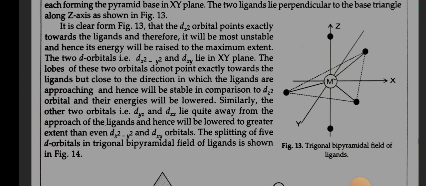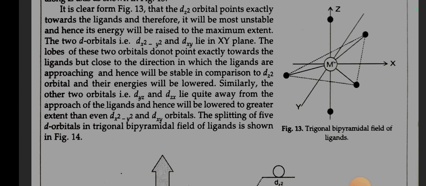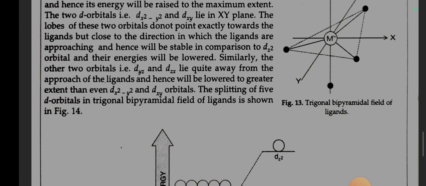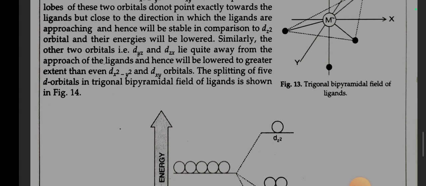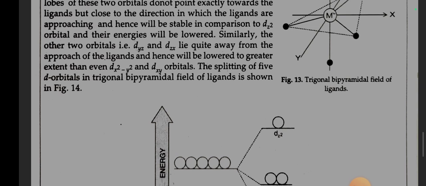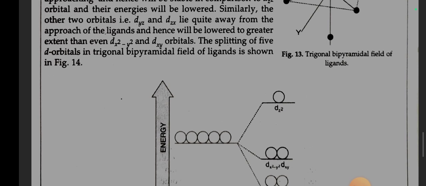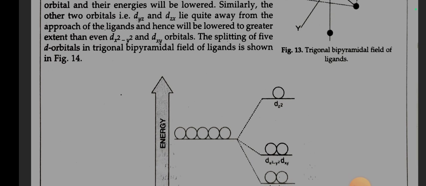The lobes of these two orbitals do not point exactly towards the ligands but close to the direction in which the ligands are approaching, and hence will be stable in comparison to dz square orbital and their energies will be lowered. Similarly, the other two orbitals, that is dyz and dzx, lie quite away from the approach of the ligands and hence will be lowered to a greater extent than even dx square minus y square and dxy orbitals.